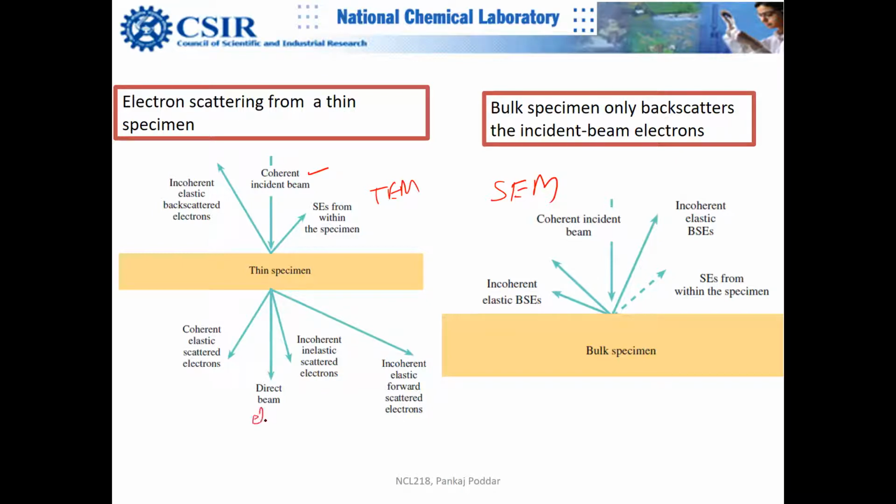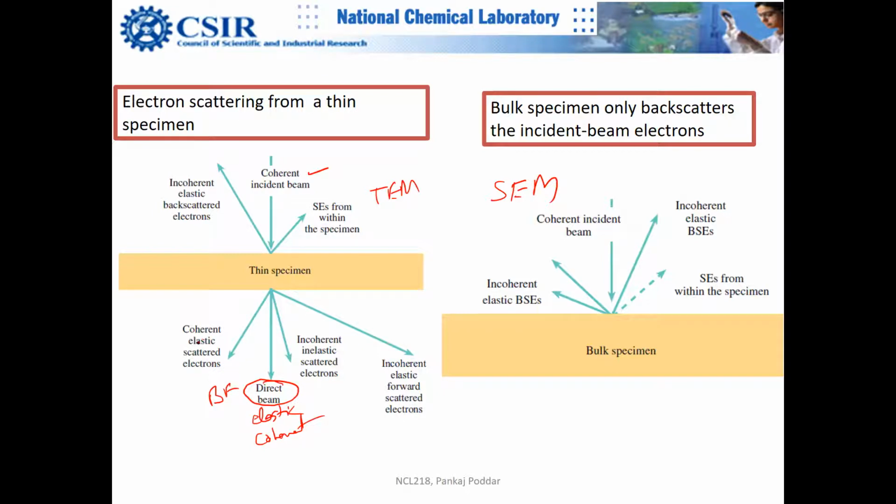So these are elastic and coherent. These electrons are useful for bright field image. If you collect them and process them, you will get a bright field image.